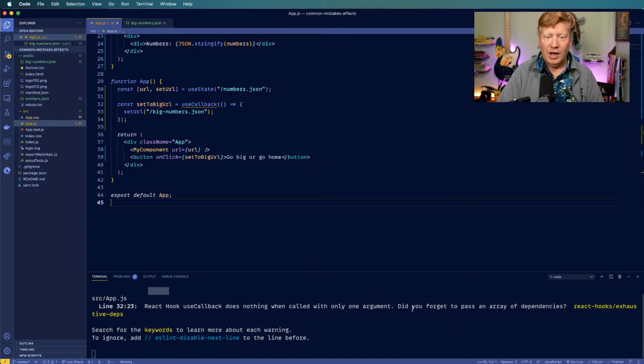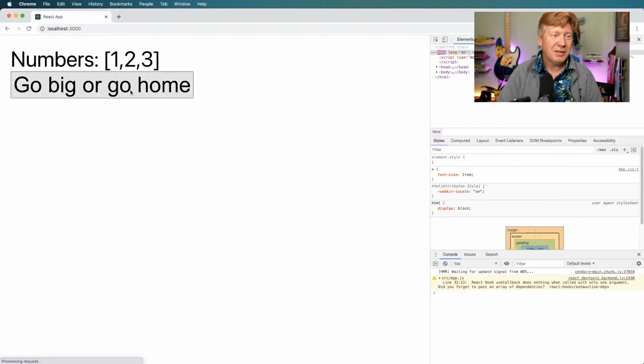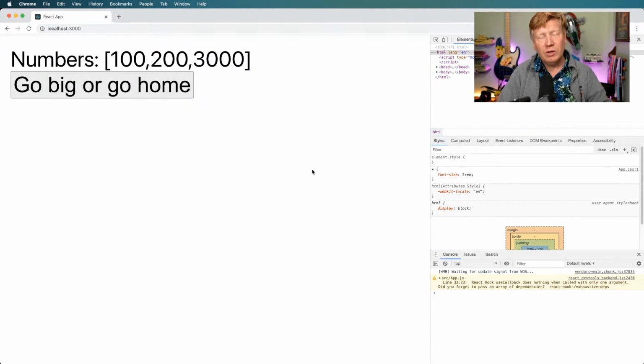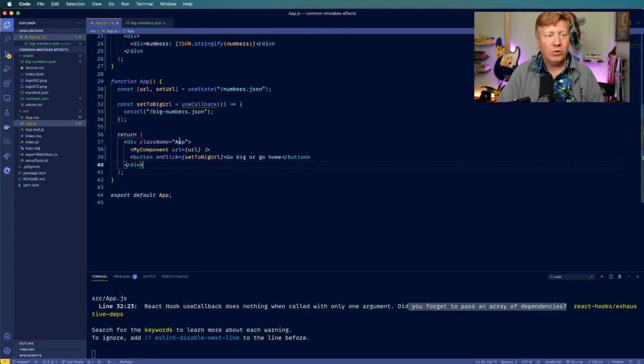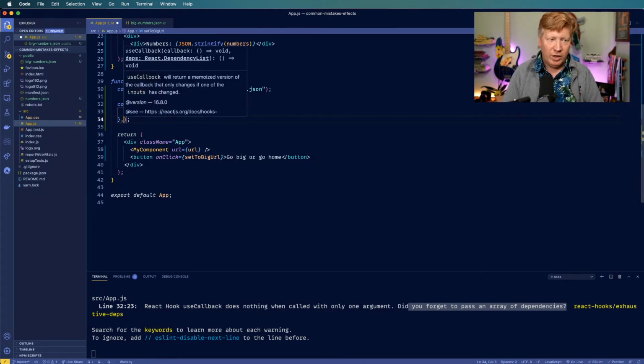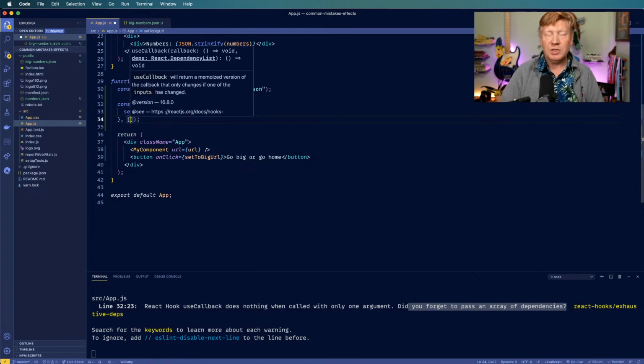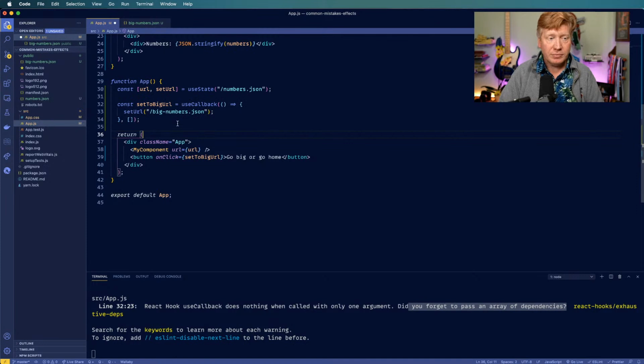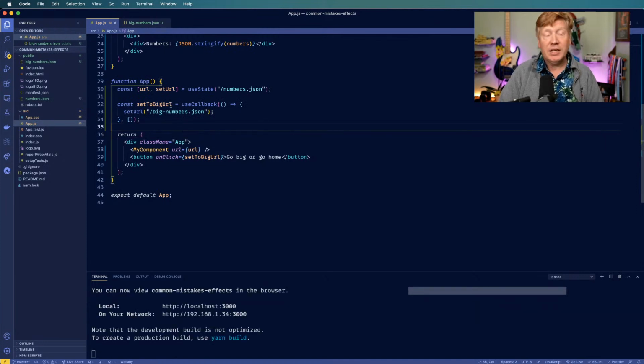That's interesting. Yes, I did forget to pass a dependency array. I haven't seen that warning before. Let's try it. Okay, that works good. That works well. What you'd see if you actually did a console log is that every single time we go through here, we're still creating a new function each time. And so just like with useEffect, the dependency array works the same way. So if we just want to create that callback once, we'd use an empty array for that, just like that. But that's the cool thing, right?